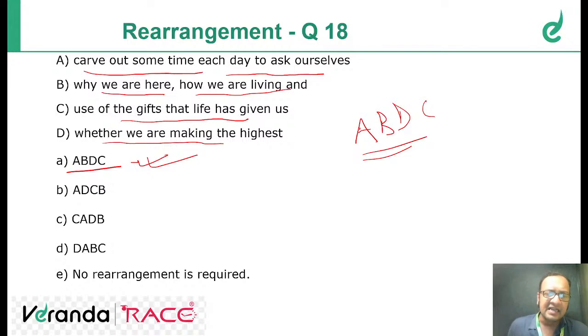Answer is A. This is the hint. You see the hint? Ask ourselves why we are here, how we are living, and whether we are making the highest use of the gifts that life has given us. Okay? 18 answer is A. ABDC.